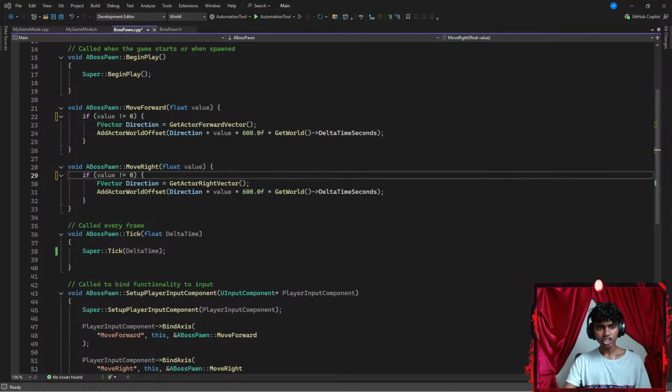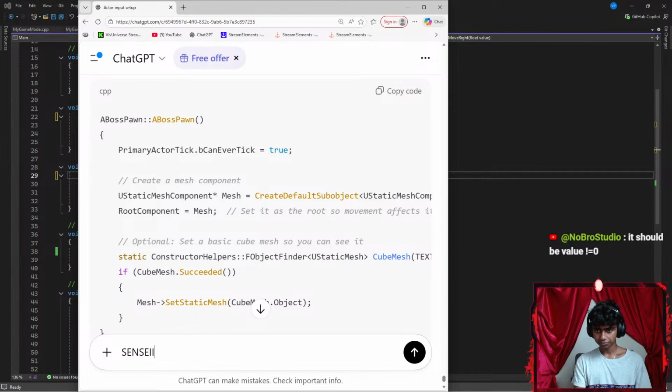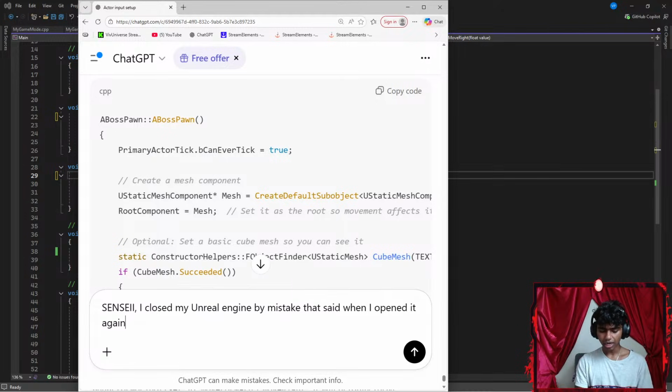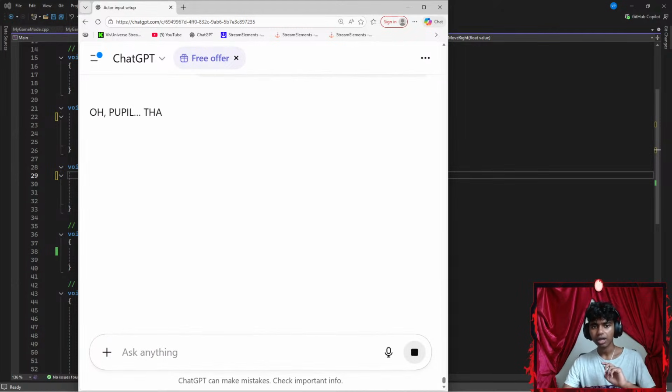Now let's get something like ChatGPT up here. Let me say something like, I closed my Unreal Engine by mistake. I didn't actually close it by mistake. That said, when I opened it again, I don't see any of my classes in my content browser. Let's go with something like content browser now, question mark.